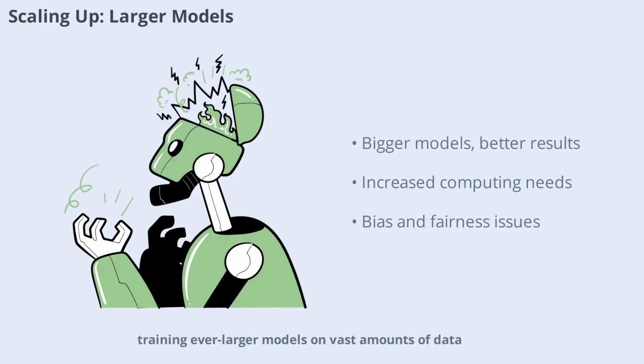As language models became more successful, researchers began scaling them up, training ever larger models on vast amounts of data. This scaling led to dramatic improvements in performance, but also raised new challenges, such as the need for more computing power and concerns about bias and fairness. The trend toward larger models continues to shape the field today.